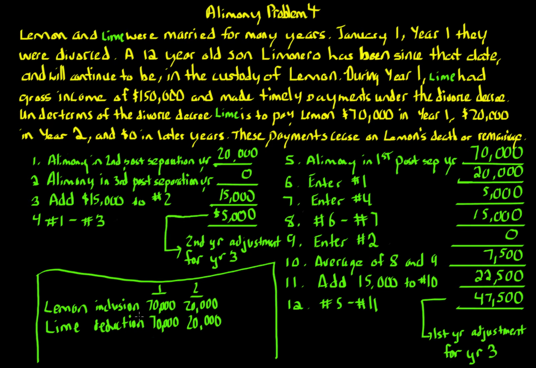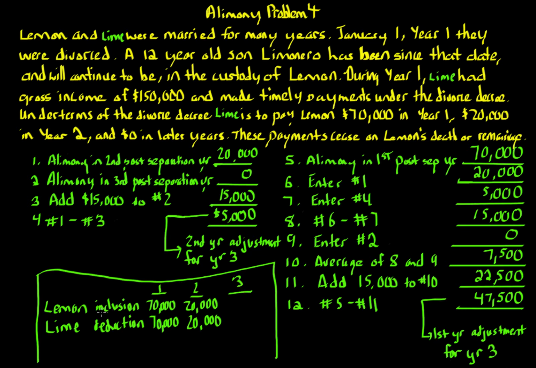So we're saying of the 70,000 that was included in year 1 by Lemon and deducted by Lime in year 1, 47,500 has to be recaptured. Okay, so again, the general rule still applies for year 1 and year 2, but year 3 changes. If we did have some amounts in year 3, they would change, because these recapture amounts get recaptured in year 3. So recapture is basically a negative of what the normal rule is, only in year 3.